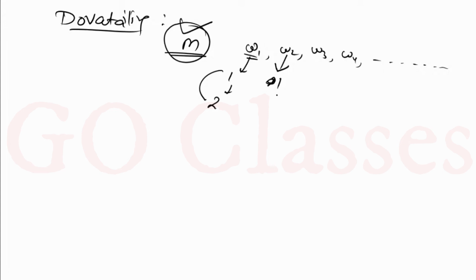Then we are going to run W2 for 2 more steps and then W1 for 1 step. So then this for 3 more steps, total 6 steps. Here 3 more steps, here 2 more steps, here 1 more step, like this. So like this we are going to do.